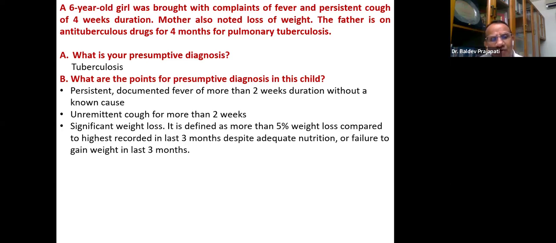Or even failure to gain weight in the last 3 months is also weight loss. So please remember, as per the National Tuberculosis Elimination Program 2022, they are very precise now.